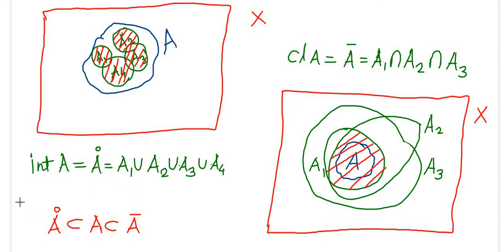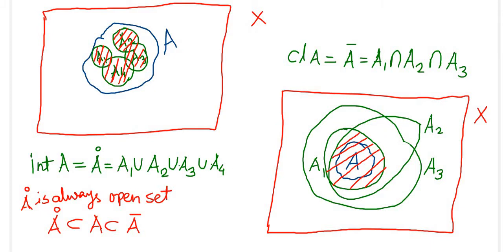However the set A may be, A interior is always an open set.